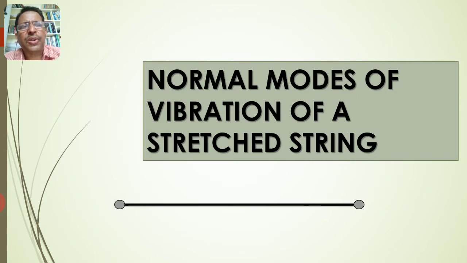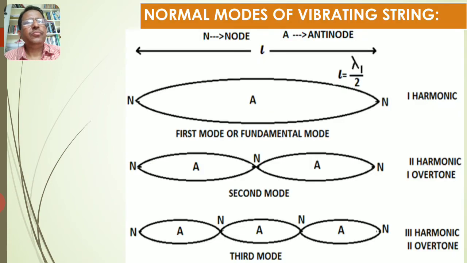What are normal modes of a stretched string? What is a string? String may be a thread or a wire. Stretched string means it should be stretched tightly, or it is tied, both ends are tied to hooks on the walls. Normal modes of vibrating string. When the stretched string vibrates as one loop, it emits the lowest possible frequency. That is called first mode or fundamental mode.